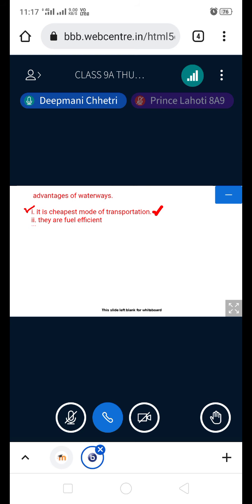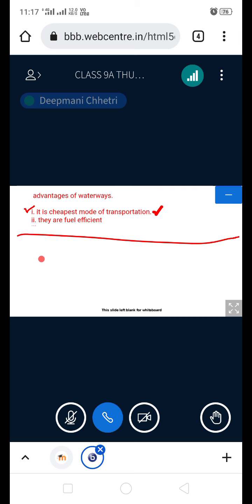Yes, sir. Okay, so this is also done now. After this, we'll talk about the disadvantages of waterways. The advantages are finished, so we obviously have to talk about the disadvantages. I'll give another heading over there as disadvantages of waterways. Tell me, what are the disadvantages? I think you all know. Slow speed. Yes, it is the slowest mode of transport. Okay, so this is one.